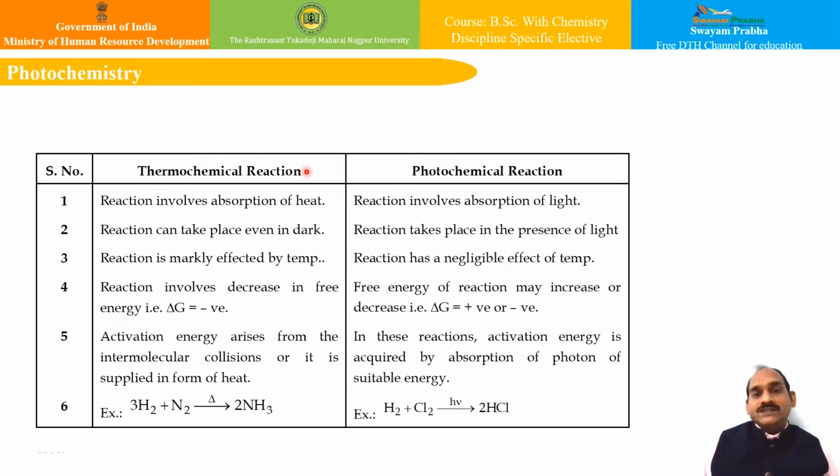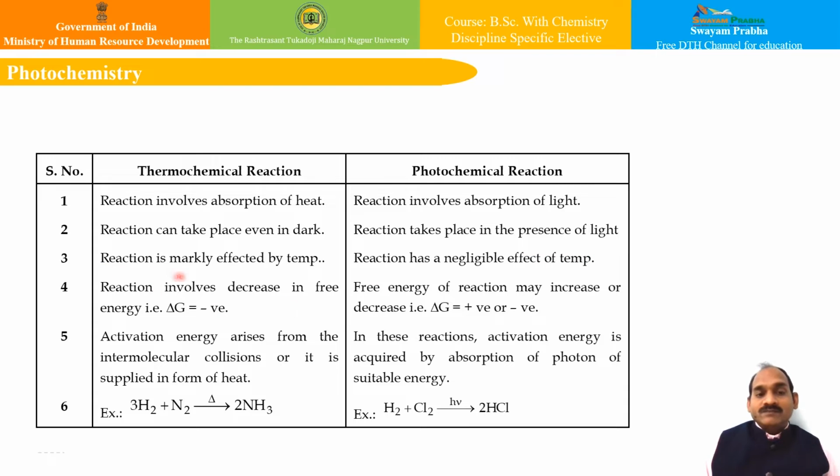Photochemical reactions differ from ordinary chemical reactions, because those occur by absorption of heat energy, and can take place in the absence of light. Such reactions are usually called direct reactions or thermal reactions. Here we can see the differentiation of thermochemical and photochemical reactions. Thermochemical reactions involve absorption of heat, whereas photochemical reactions involve the absorption of light. Thermochemical reactions can take place even in the dark, and photochemical reactions take place in the presence of light.